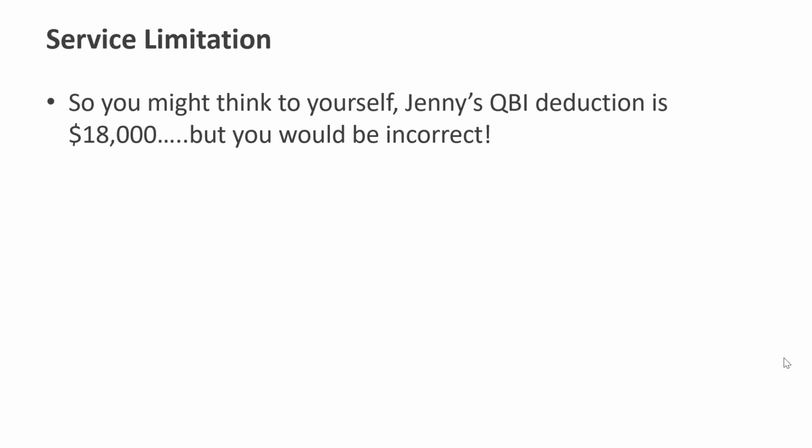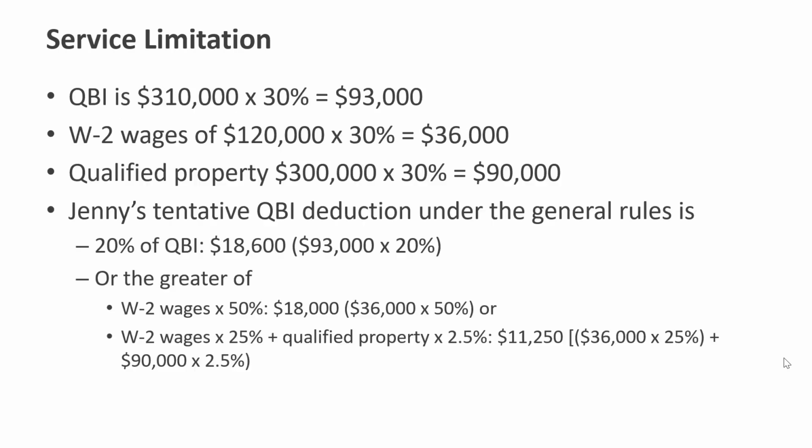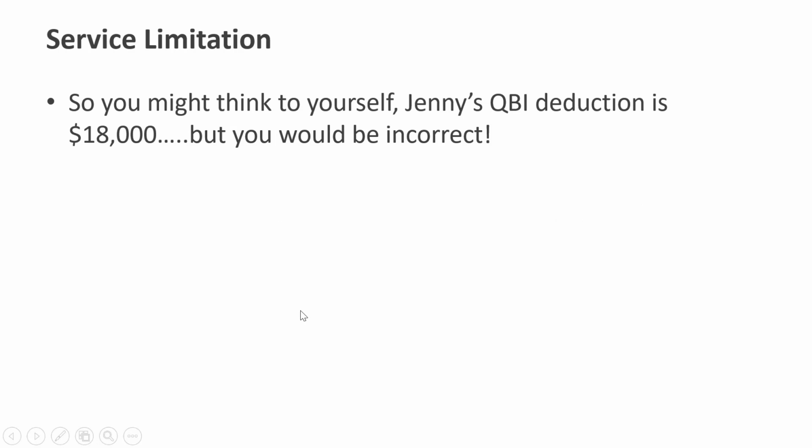So you might think to yourself, Jenny's QBI deduction is $18,000, right? But you would be incorrect. The W-2 wages at 25% plus 2.5% of property is only $11,250. So that's a much smaller number. So the larger is the 18, and that's the one we would focus on. So you can see without limitations is 18,600. With limitations, 18,000. So you might think to yourself, her QBI deduction is 18, right?